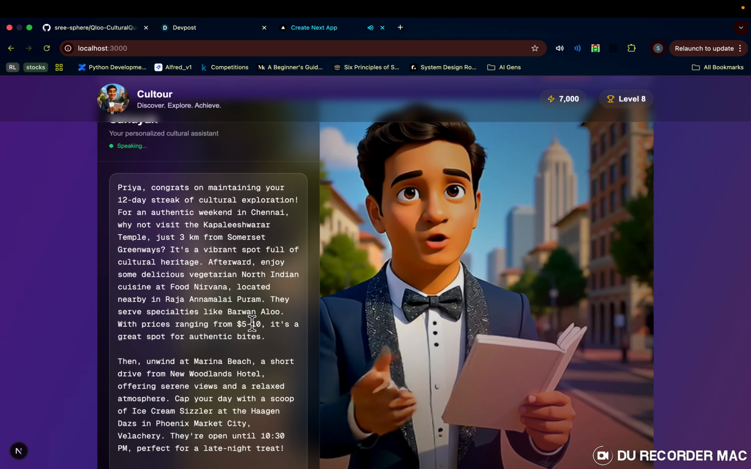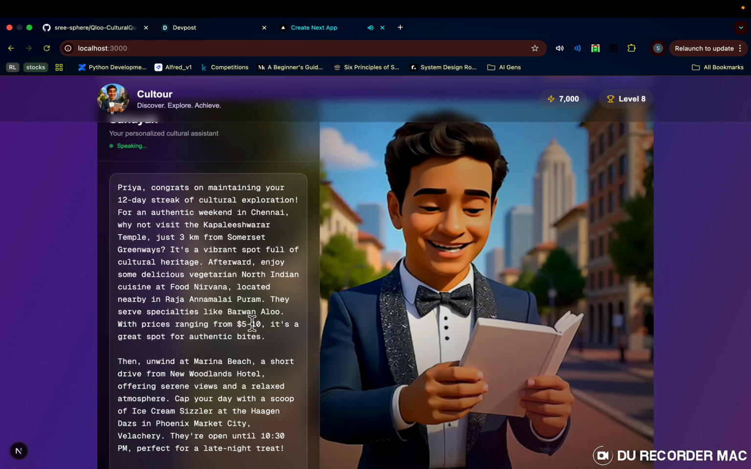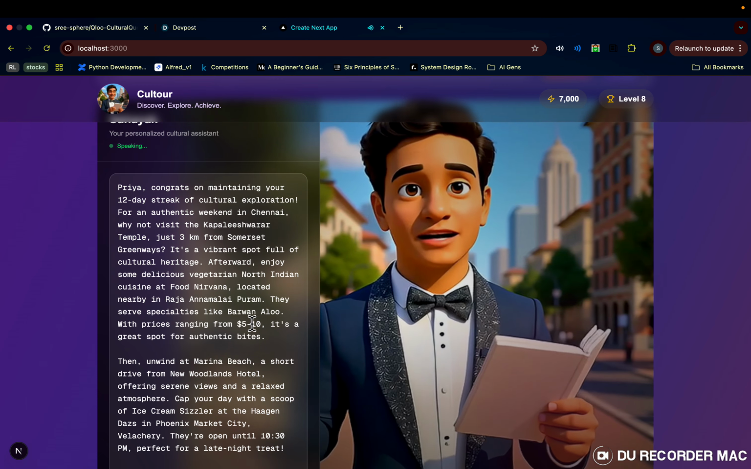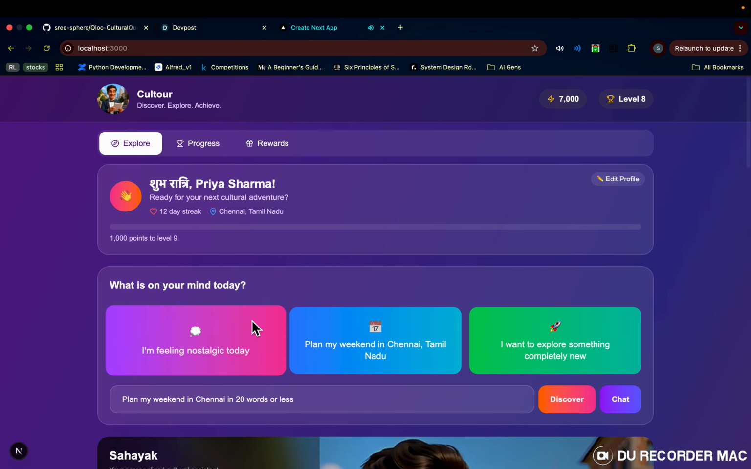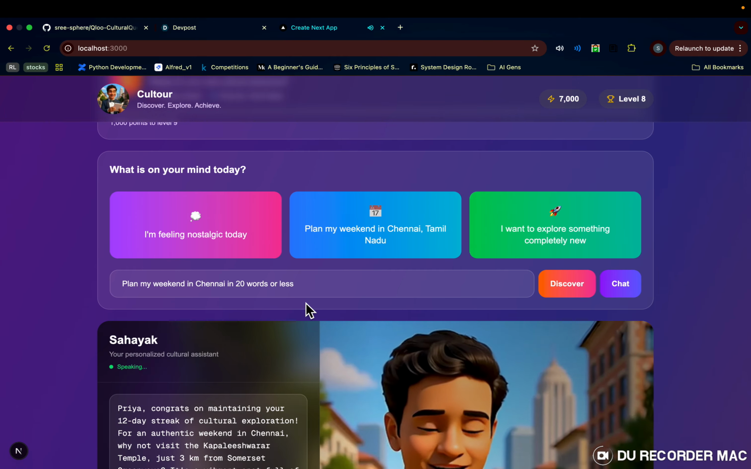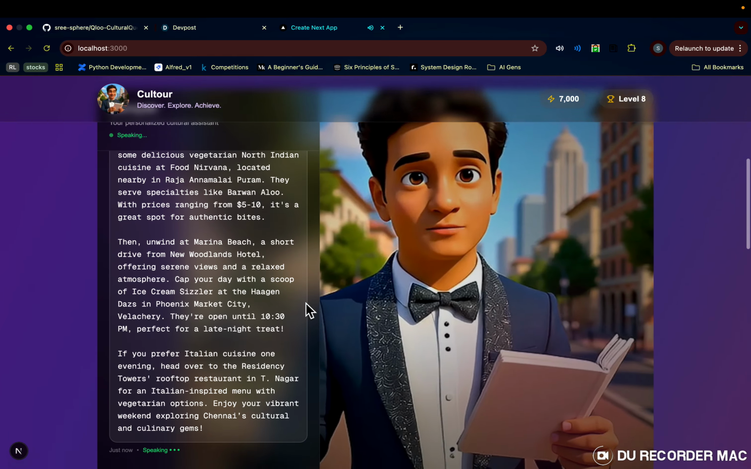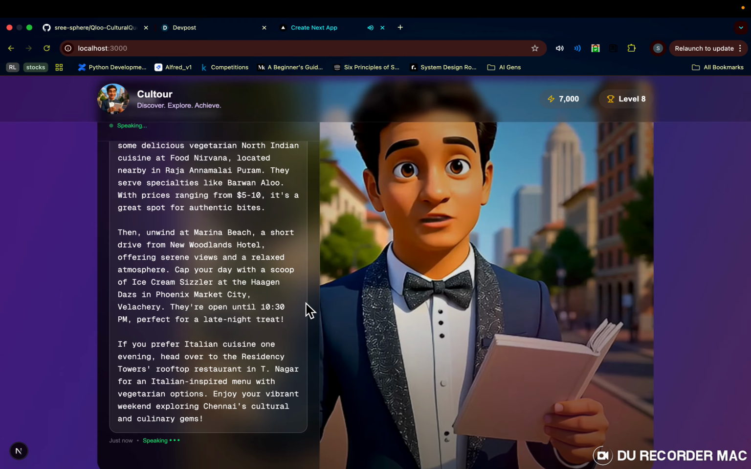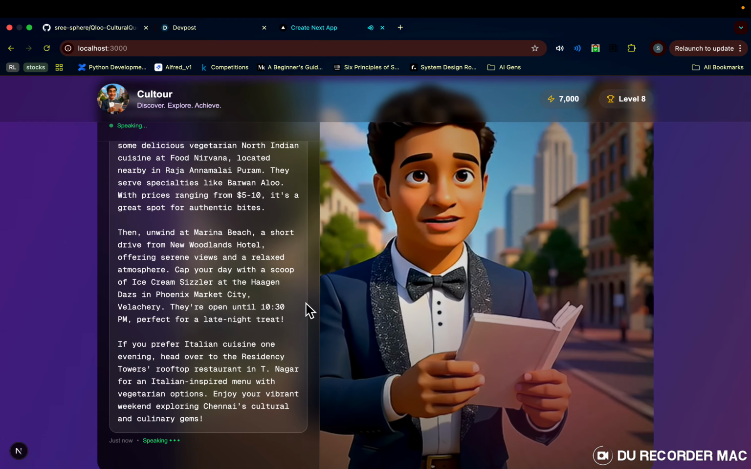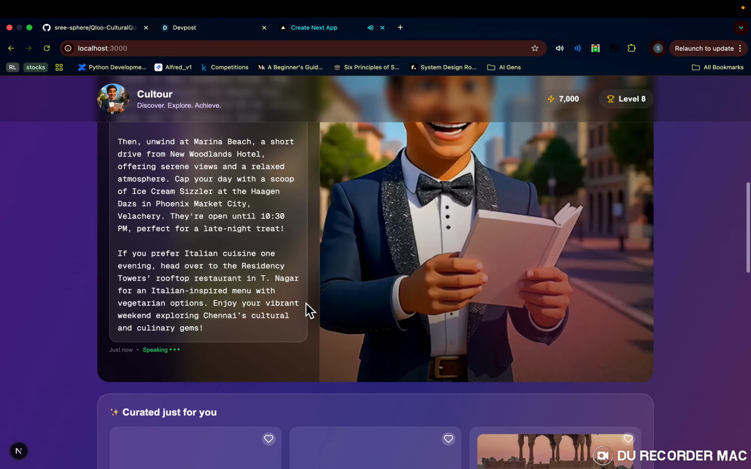Priya, congrats on maintaining your 12-day streak of cultural exploration. For an authentic weekend in Chennai, why not visit the Kapalishwarar temple, just 3 kilometers from Somerset Greenways? It's a vibrant spot full of cultural heritage. Afterward, enjoy some delicious vegetarian North Indian cuisine at Food Nirvana, located nearby in Raja Annamalaipuram. They serve specialties like Barwan Aloo, with prices ranging from $5–10, it's a great spot for authentic bites. Then unwind at Marina Beach, a short drive from New Woodland